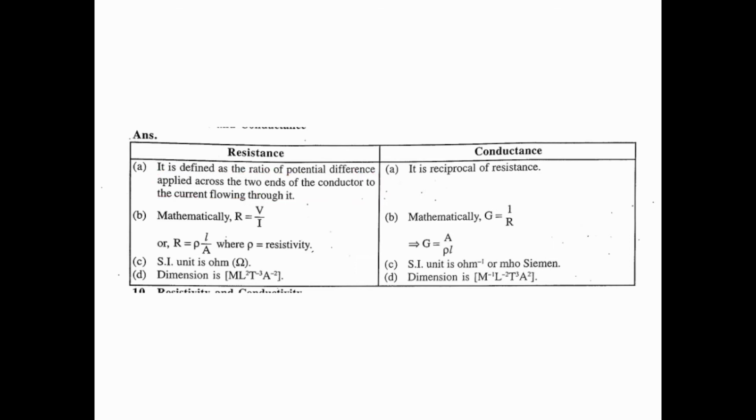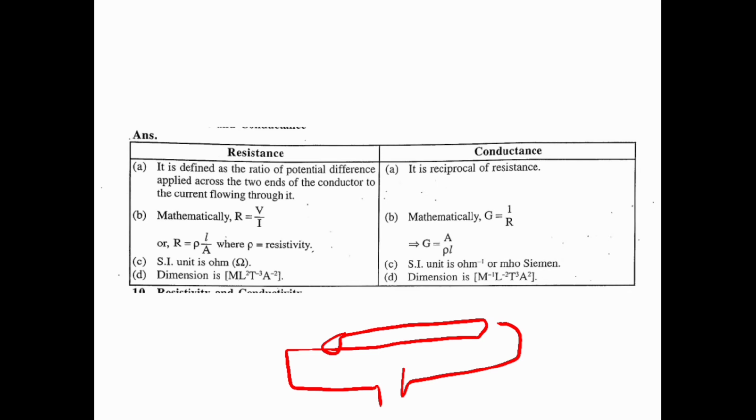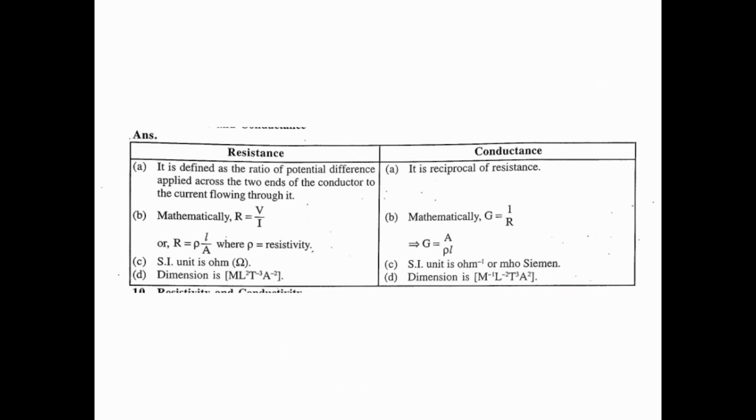If the potential difference across a conductor is V and current I is flowing through it, then resistance R is equal to potential V by current I. That is the mathematical formula.